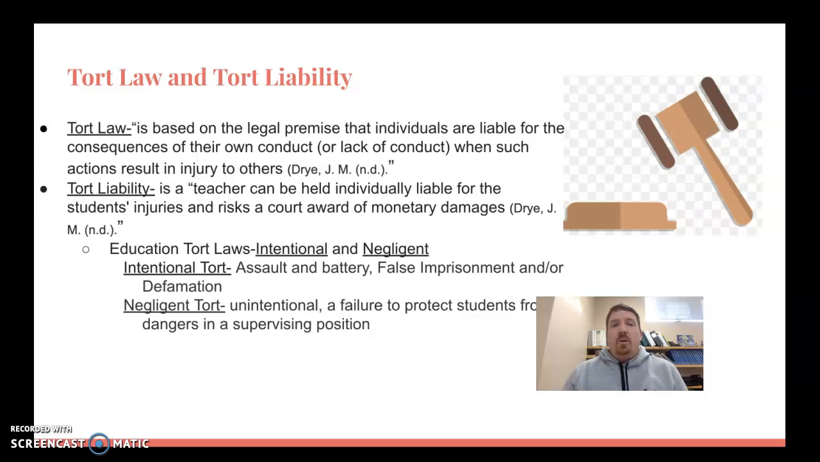Intentional tort could be assault, battery, false imprisonment, or defamation. Negligent tort is unintentional, a failure to protect students from dangers in a supervising position.